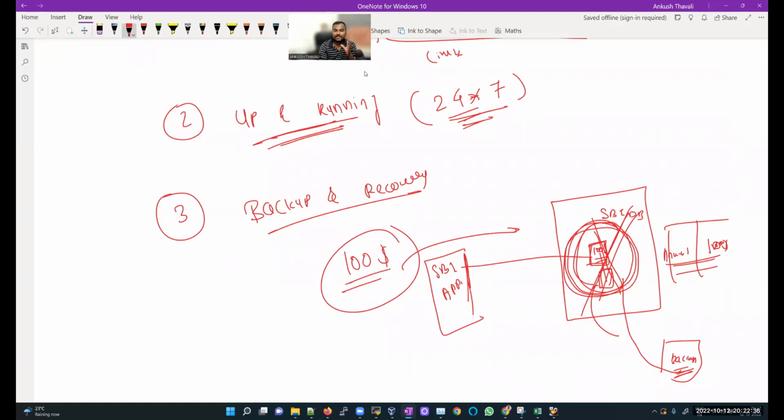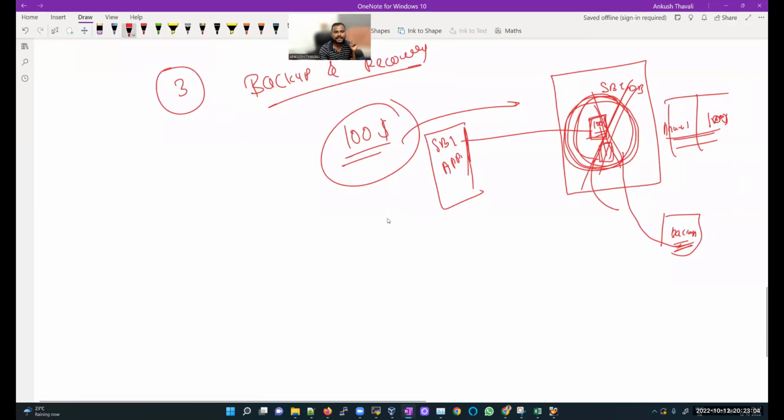And once a backup is available, how I am going to restore that backup and create a database. That is backup and recovery. This is the most important activity that you will do, and you will see a lot of interview questions on backup and recovery whenever you go for an Oracle DB interview.